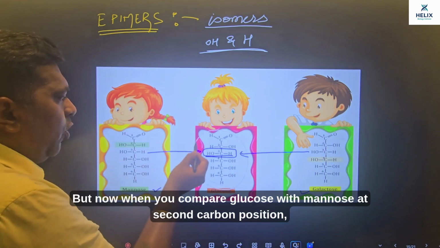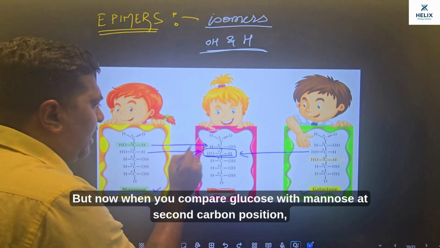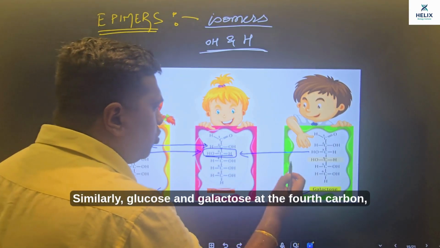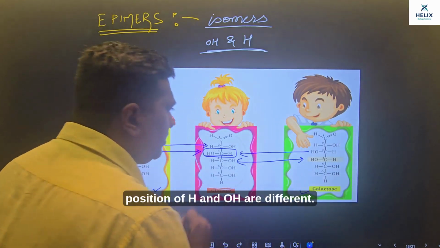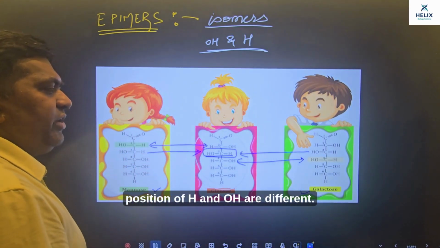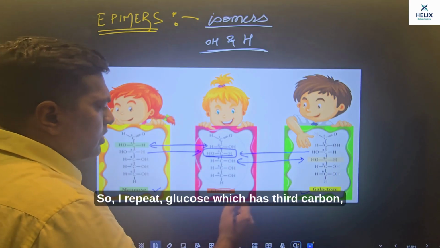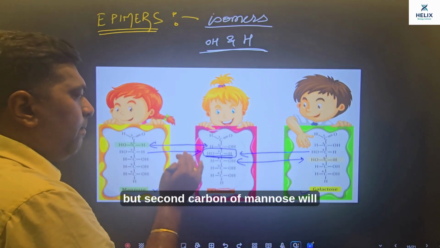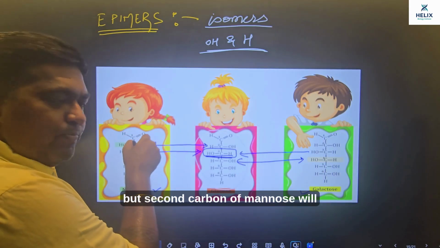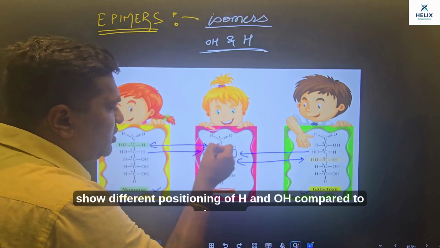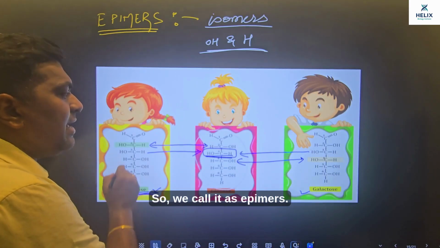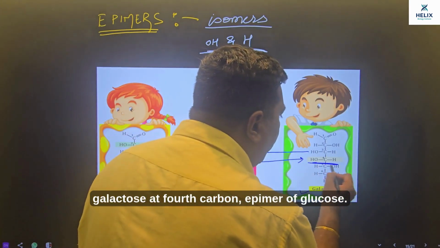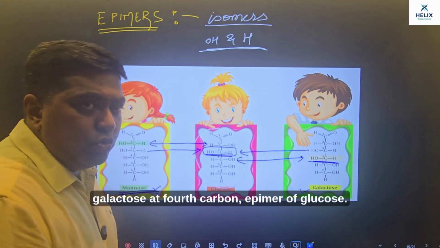But now when you compare glucose with mannose at the second carbon position, the position of H and OH are different. Similarly, glucose and galactose at the fourth carbon, the position of H and OH are different. So I repeat, the third carbon is the same in both mannose as well as galactose, but the second carbon of mannose will show different positioning of H and OH compared to glucose. So we call it an epimer of glucose. Mannose at second carbon is an epimer, and galactose at fourth carbon is an epimer of glucose.